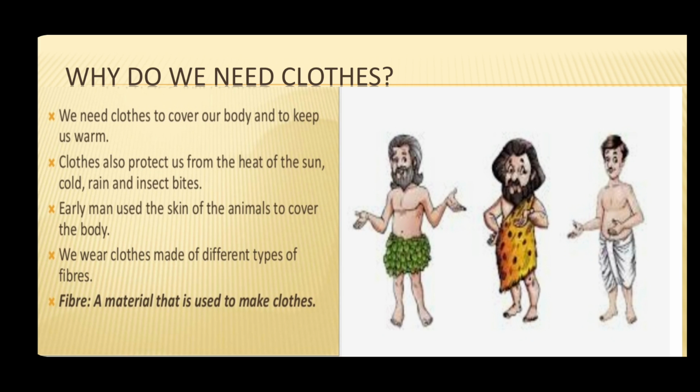Nowadays, clothes are generally made from long threads called fibers. These fibers are either woven or knitted to make fabric. And this fabric is used to make different types of clothes, which vary from season to season or from place to place. So fiber is a material which is used to make clothes. So let us learn more about these types of fibers.